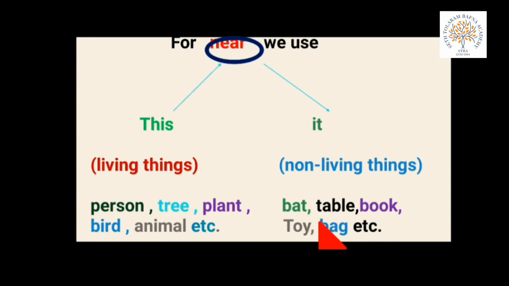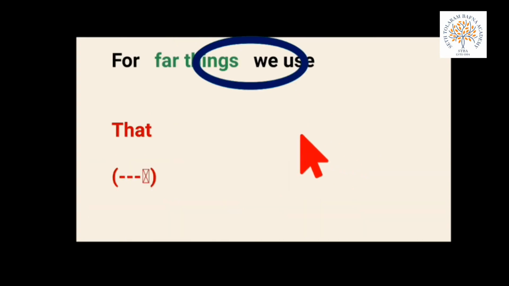They all are the non-living things. So for non-living things which are near, जो भी non-living things हम लोग के पास में होती हैं, then we use it for this. Okay. Now come to next. For the far things we use, जो दूर होती हैं चीजें, for that we use that.